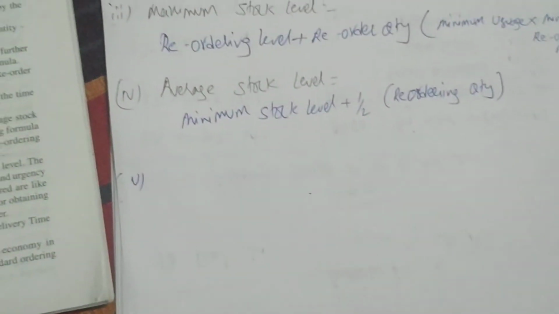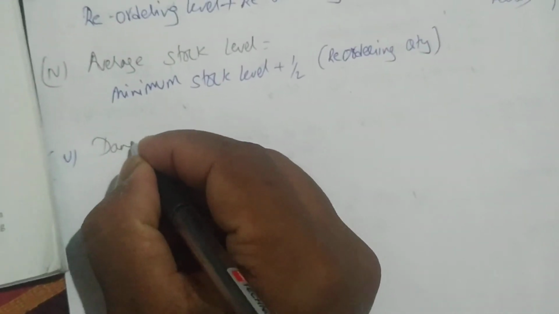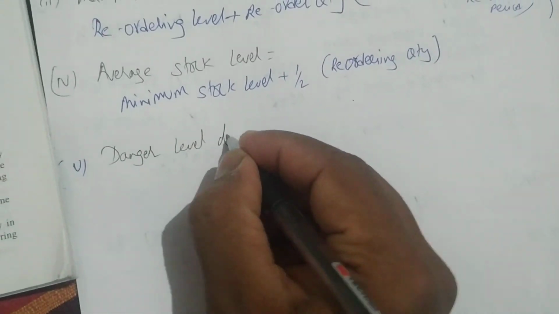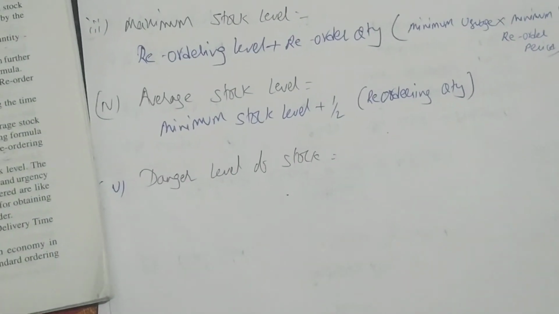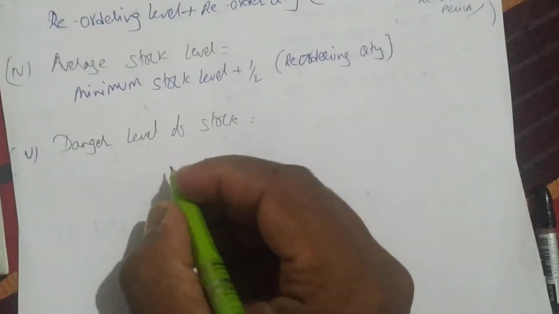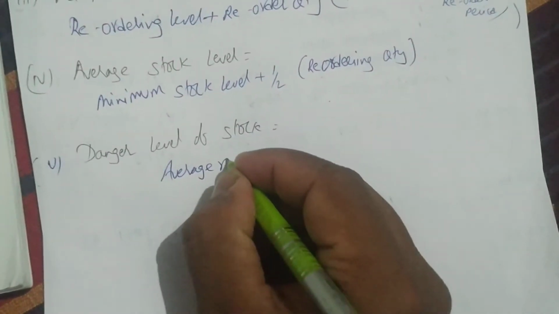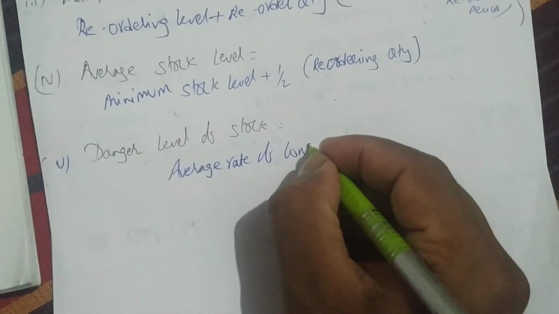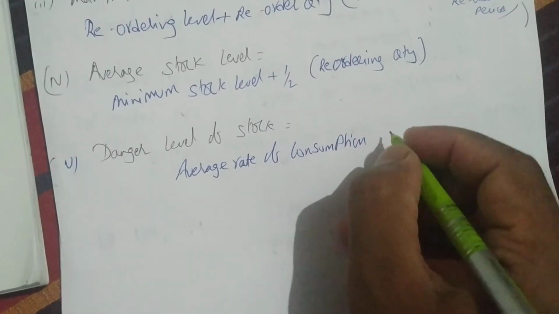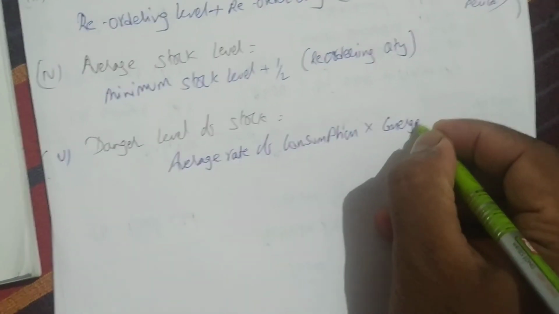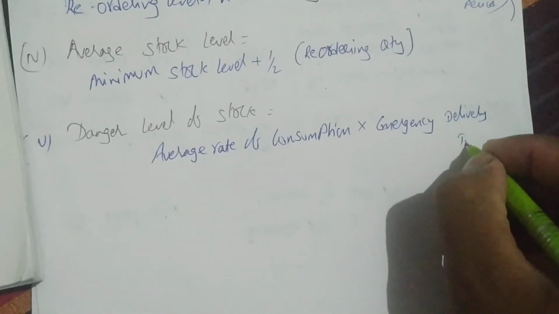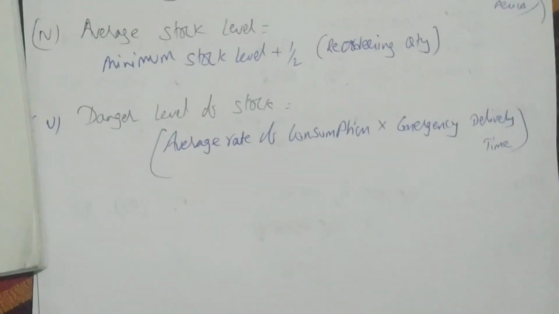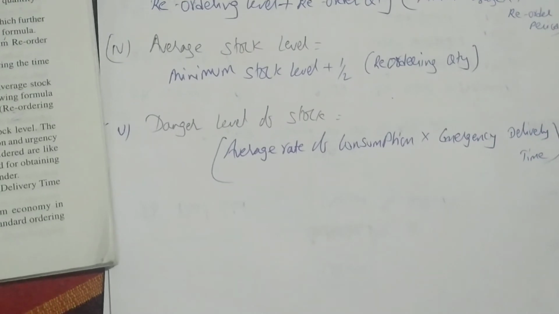Next, fifth one. What is the fifth one? Danger level of stock. How to find out the danger level of stock? The formula for danger level of stock is average rate of consumption multiplied with emergency delivery time. Don't be confused, time and period both mean the same for these stock levels.